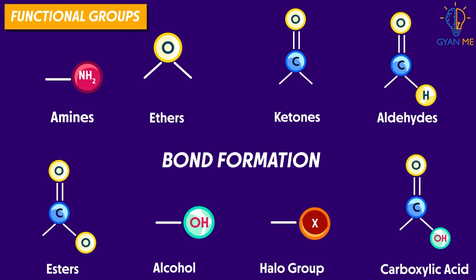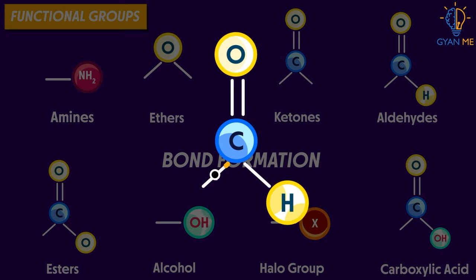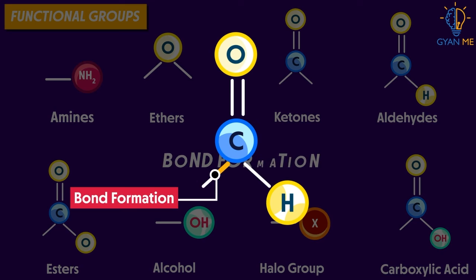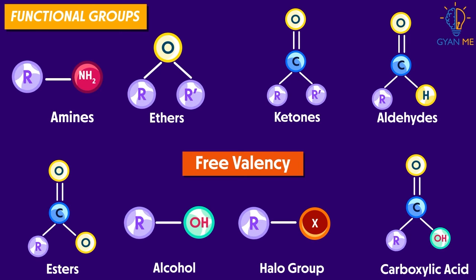Wait a second. What does this dash in front of these functional groups indicate? It indicates that this group is now available for bond formation. Precisely, it shows the free valency of that given atom in this group and thus its ability to form a covalent bond.